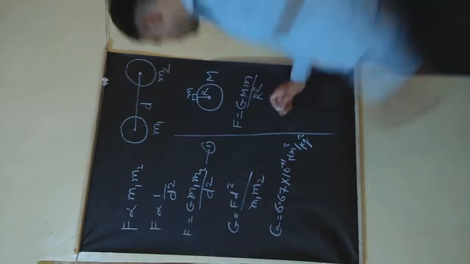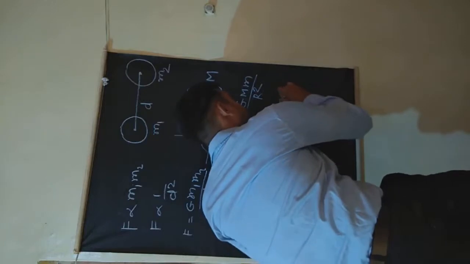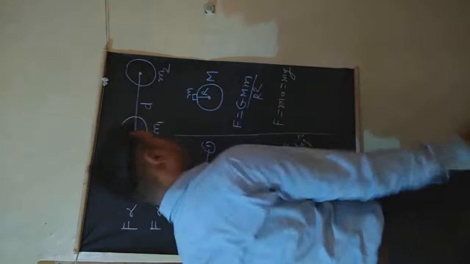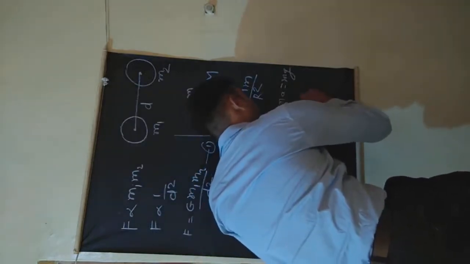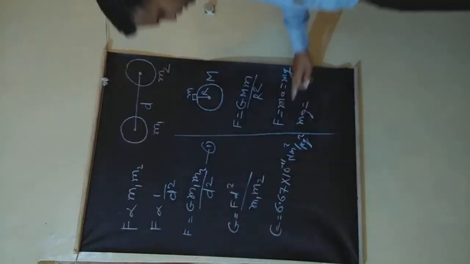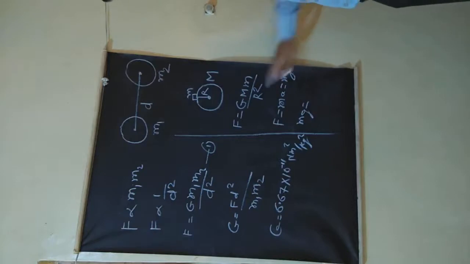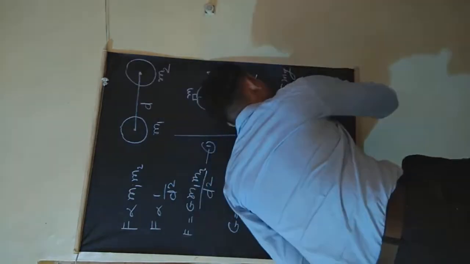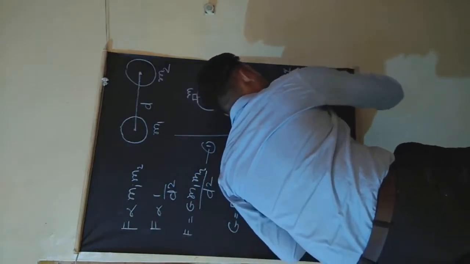So we can write F is equal to ma, which is equal to mg. Now by putting this value of F in this equation, we will get mg equal to G M m upon R square.